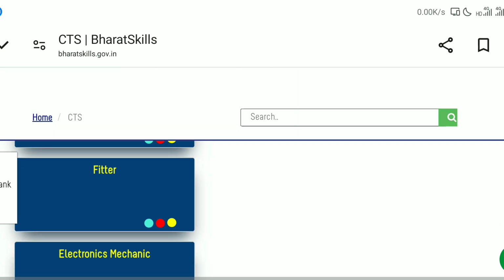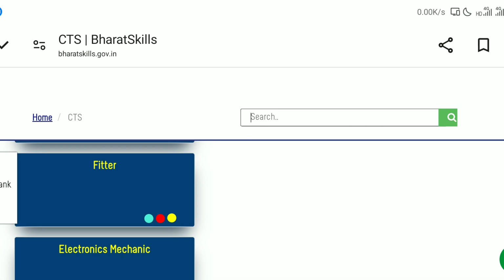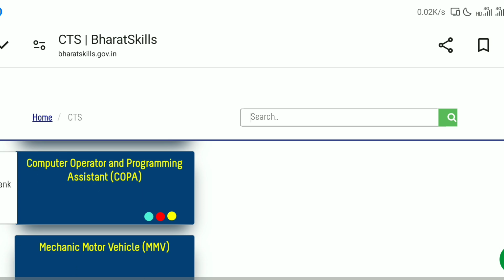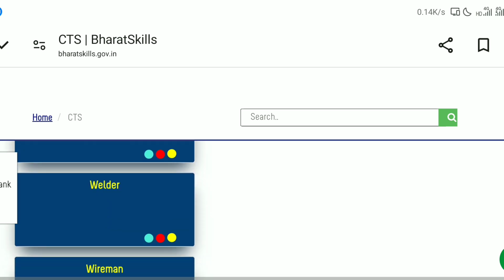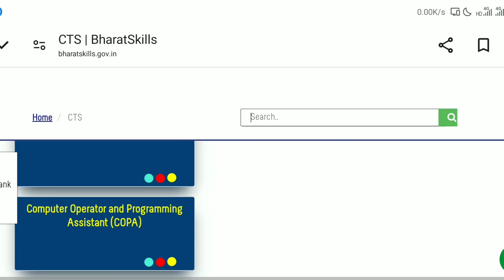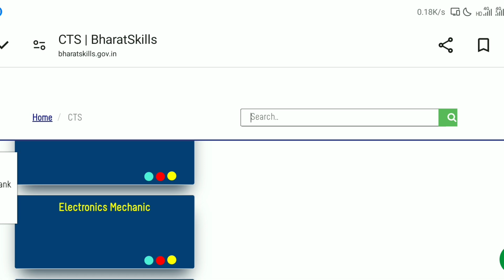Here you can select your trade syllabus. Yes, fitter, electrician, electronics mechanic, computer operator, motor vehicle, welder, wireman, like that. All the trades which were mentioned in that official website are mentioned here also. You can download your trade syllabus from here.